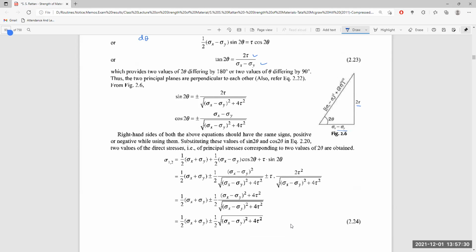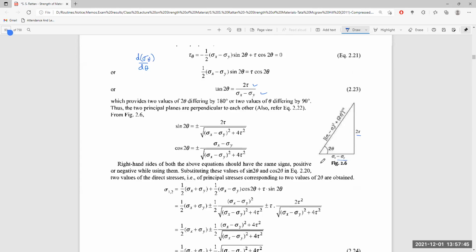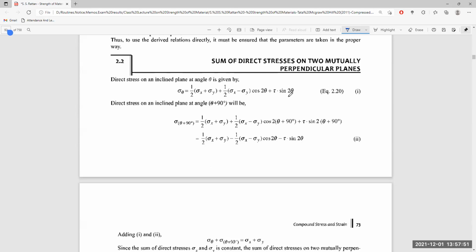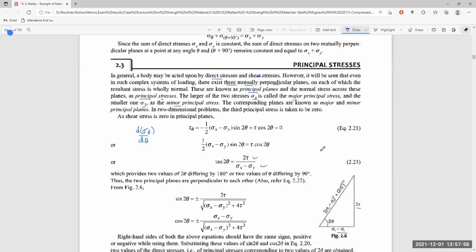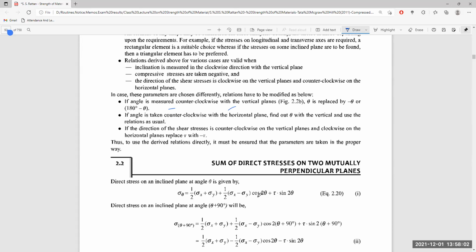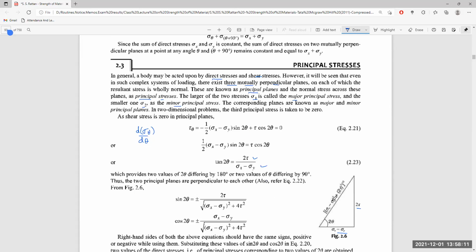The right hand side of both the above equations would have the same sign, positive or negative, while using them. Substitute this value of sine 2 theta in equation 2, which means the two values of shear stress are to be obtained. If we place the values of sine 2 theta and cos 2 theta one after another in equation 20, what will be the shape of the equation?